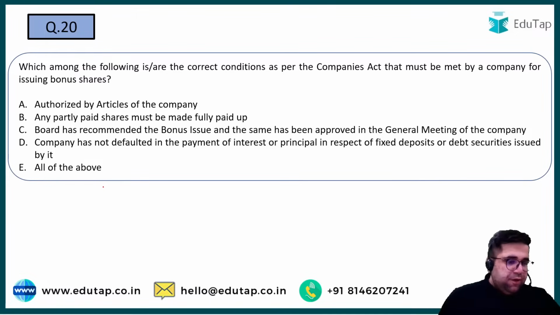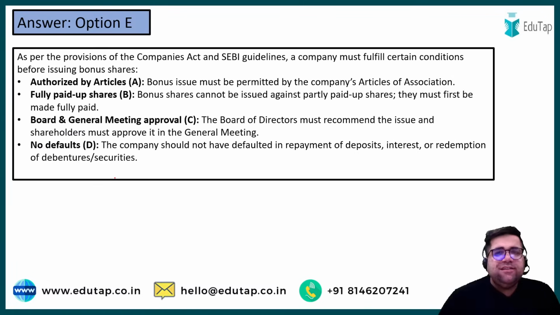Chaliye. So what will be the answer for question number 20? Yes, if you are looking to issue bonus shares, then it should be authorized by articles. Obviously, yes. If it is not by articles, then where will the directions come from? Any partly paid must be fully paid up. Yes, obviously. Board has recommended the bonus issue and the same has been approved by the general meeting. A company has not defaulted. Yes, all of these are there. So answer will be option number E. Good. Now this is theoretical, my friends. You have to read it. Otherwise, if you don't read, then how will you be able to mark your answer?